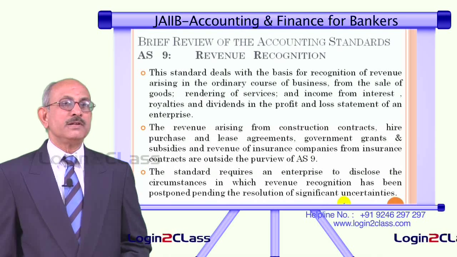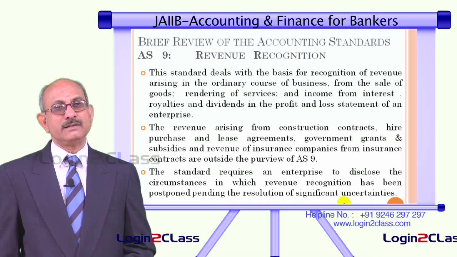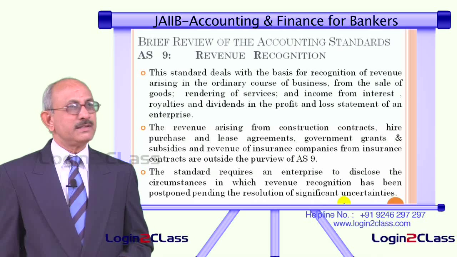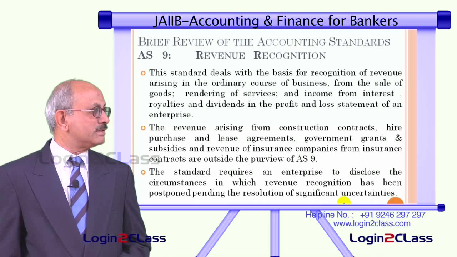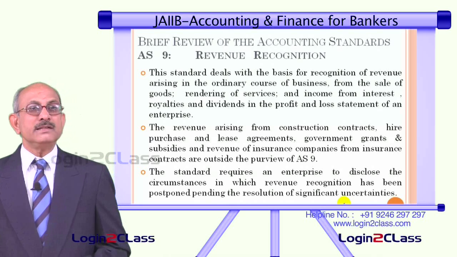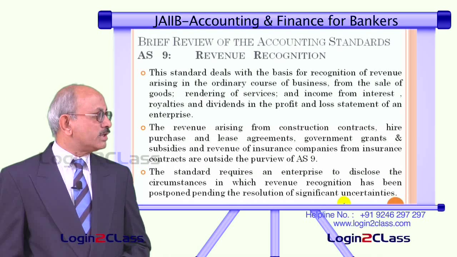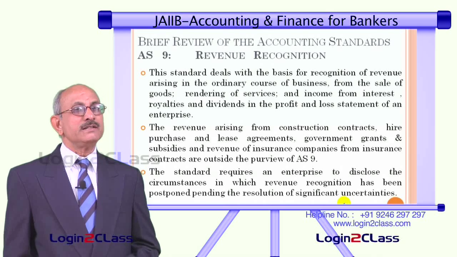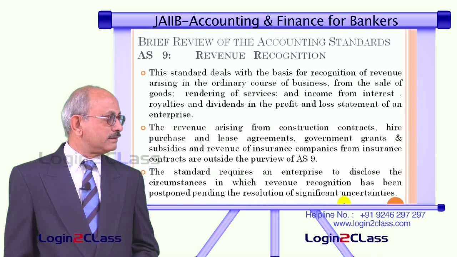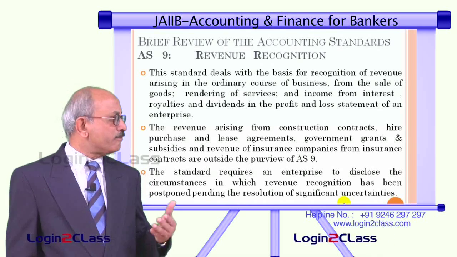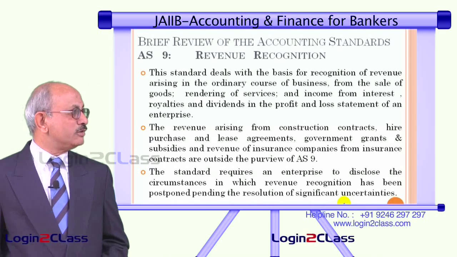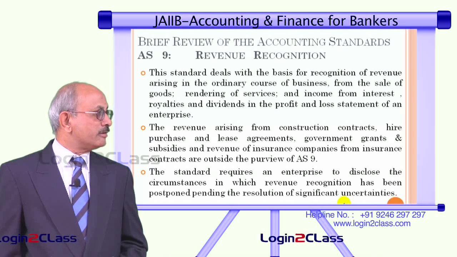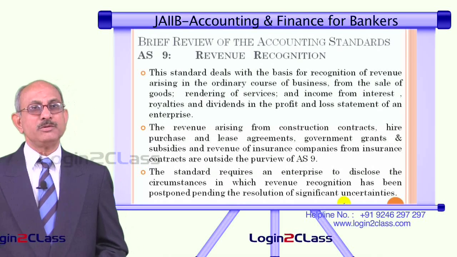So what happens when an entity takes upon a lot of other activities such as construction contracts, hire purchase, lease agreements, government grants, etc.? These are not covered under this. So what it says is, any revenue arising from such activities such as construction contracts, hire purchase, lease agreements, government grants and subsidies, and revenue from insurance contracts, are outside the purview of AS 9.